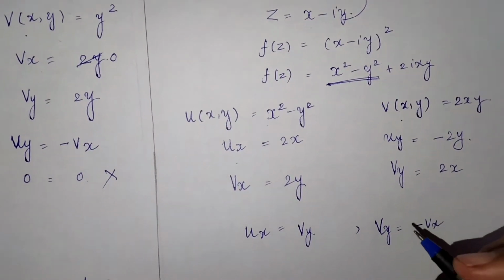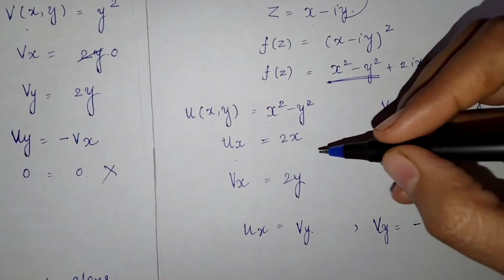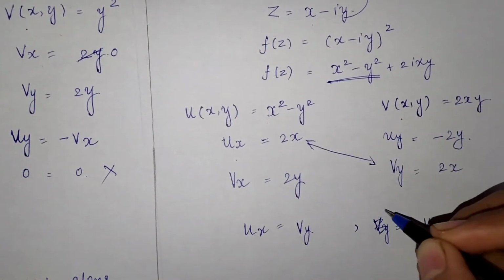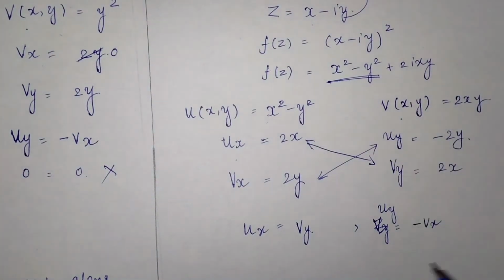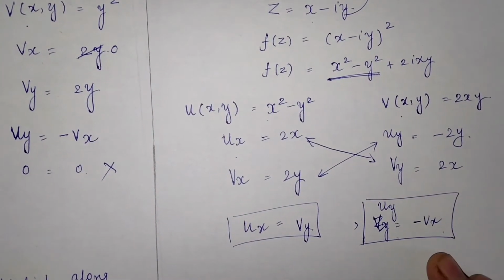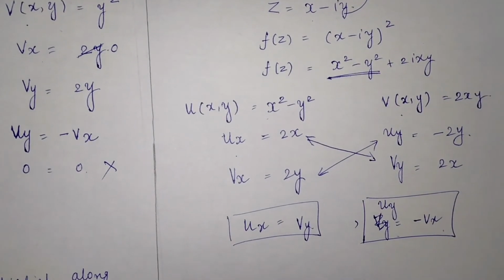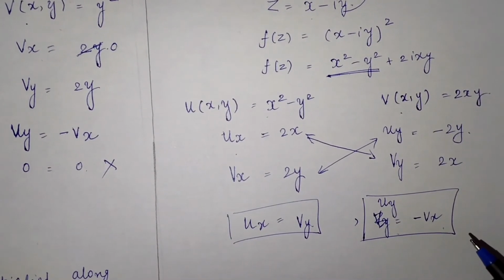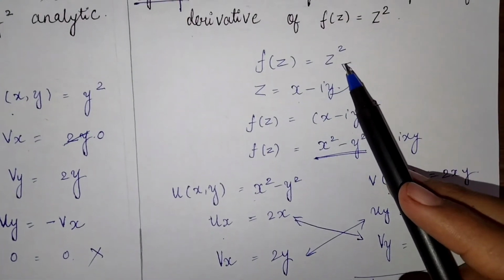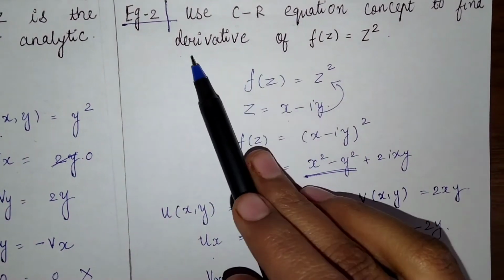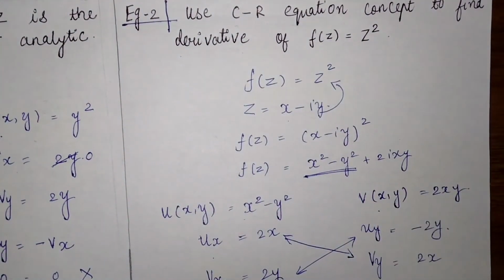Okay, we can write. હવે આપણે ચેક કરીએ તો જે ux અને vy છે એની વેલ્યુ સેમ આવે છે અને uy જે છે here it is uy. Okay, uy is equal to minus vx means both the conditions are satisfied. બંને condition satisfied થાય છે. Okay, so what we can say that Cauchy-Riemann equations are satisfied and this function is analytic. આ function analytic થશે. પણ આપણને શું કીધું છે? We have to find the derivative. We don't have to say that whether it is analytic or not.